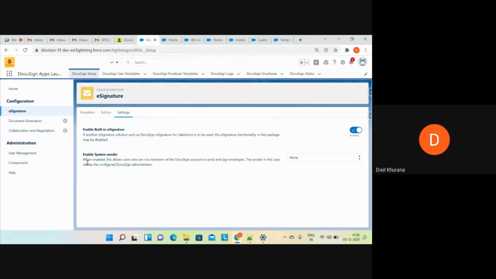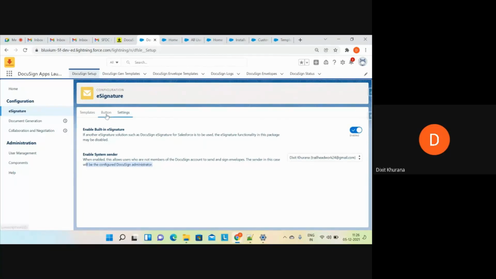Another setting is basically if some users don't have an account on DocuSign, then when they are sending the document, you can simply select the administrator email ID here. What will happen is the users who don't have any DocuSign account, once they send the document from Salesforce, they will be sending it with respect to this administrator. The sender in this case will be the configured DocuSign administrator. So these are the basic settings.